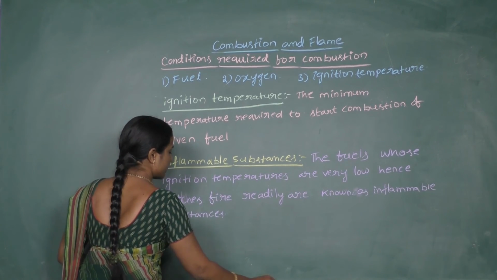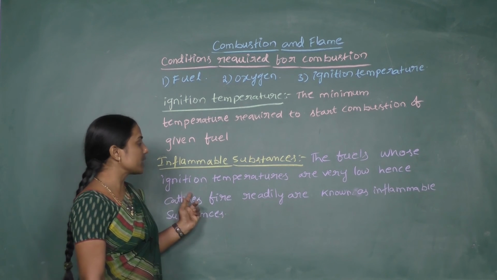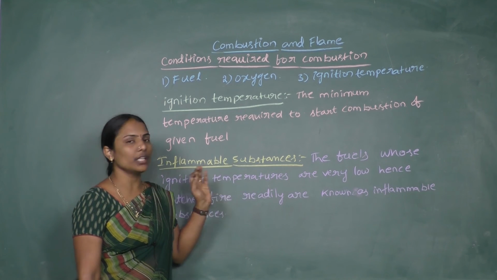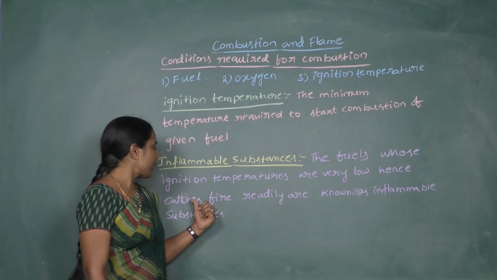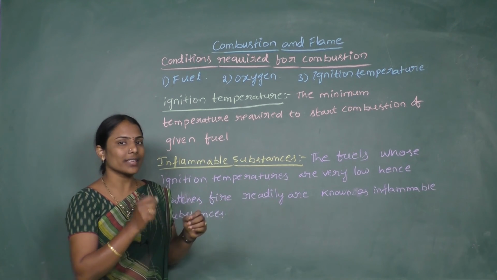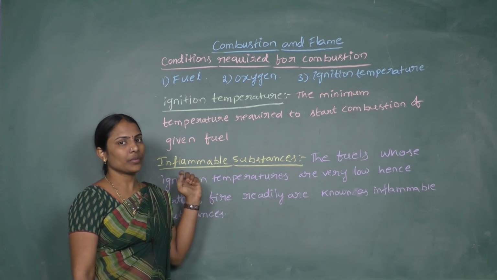As their ignition temperatures are very low, they can catch fire readily with small heating itself. Such substances we call inflammable.